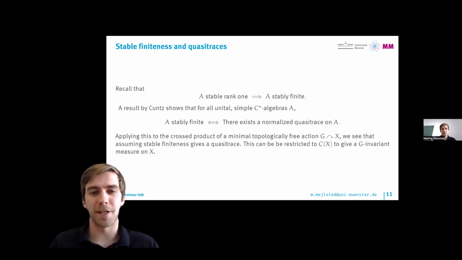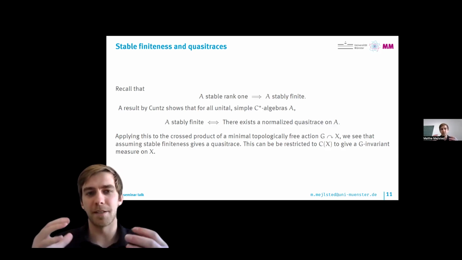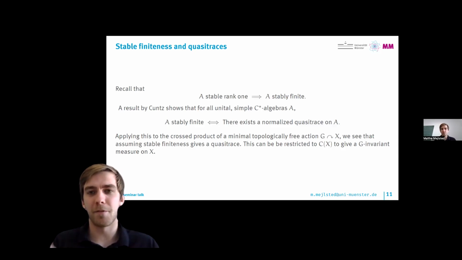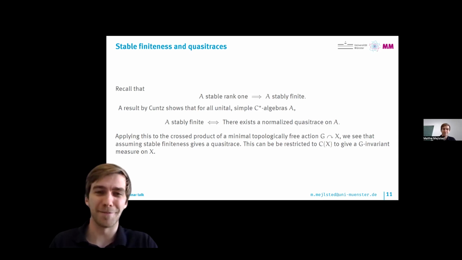If you look at growth rates of groups, then groups that grow exponentially fast will also be non-amenable. And there are definitely examples of that category. That's also a way to see that the free groups are not amenable. But to give you concrete examples off the top of my head, I'm not really able to do that.